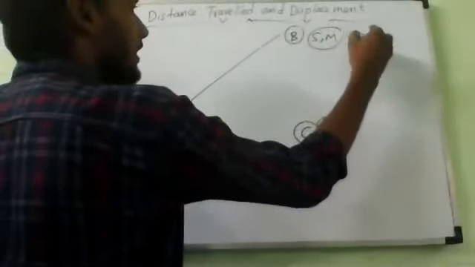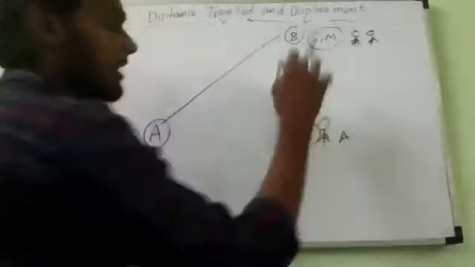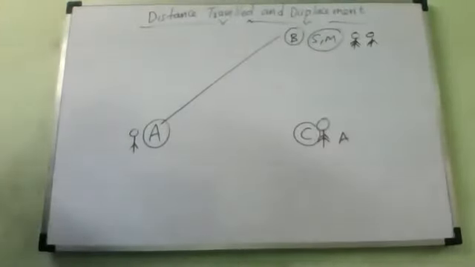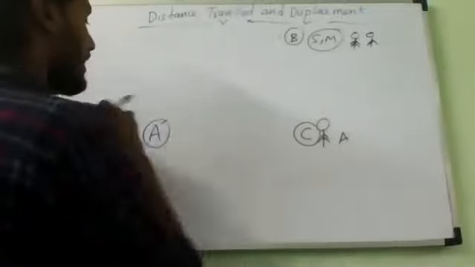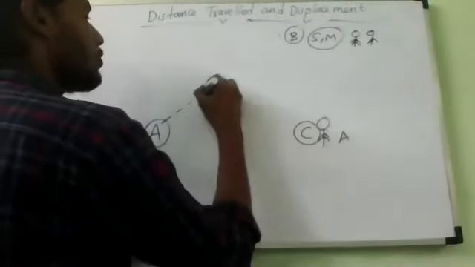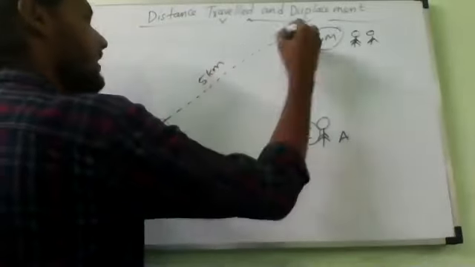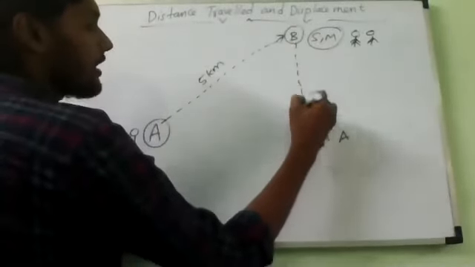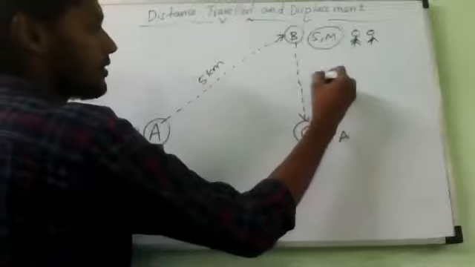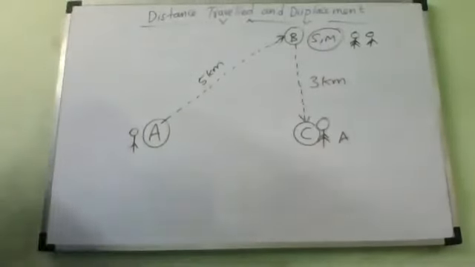So she decided that first she will meet Samayan and Manya, later she will go to Alana's home. So she started traveling towards Samayan and Manya's house, 5 kilometers, the dotted line. Later she started 3 more kilometers towards Alana's home. From B to C she has traveled 3 kilometers.